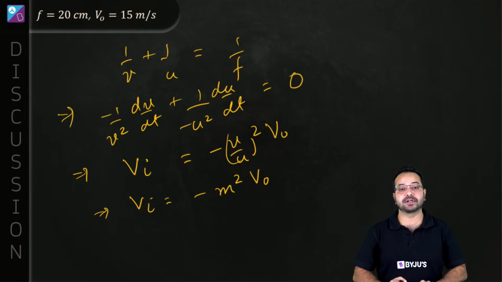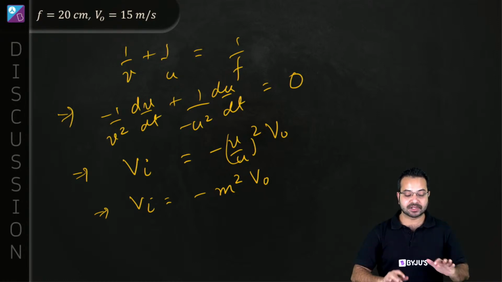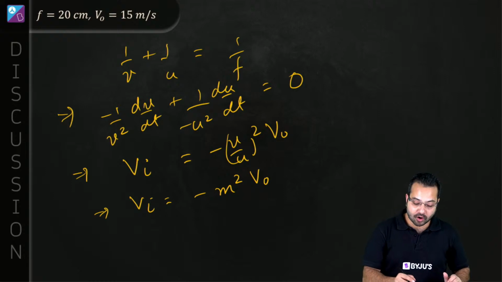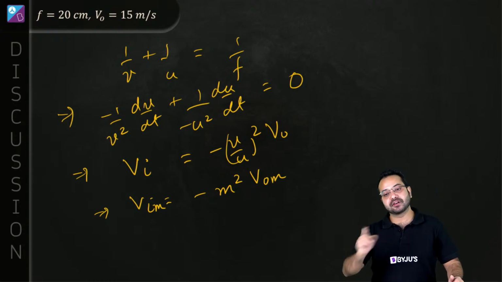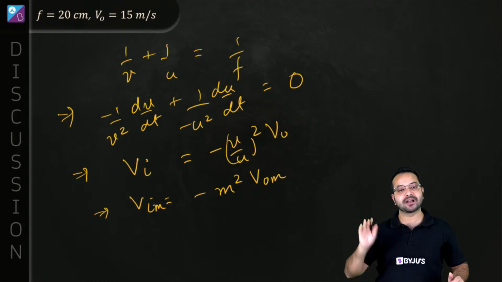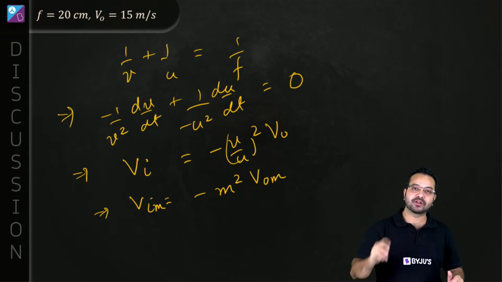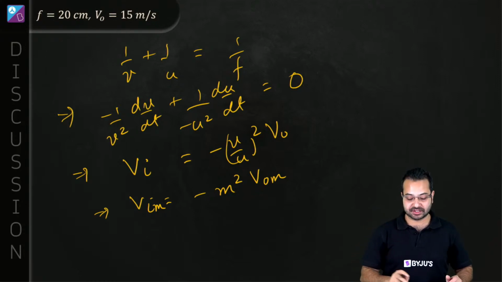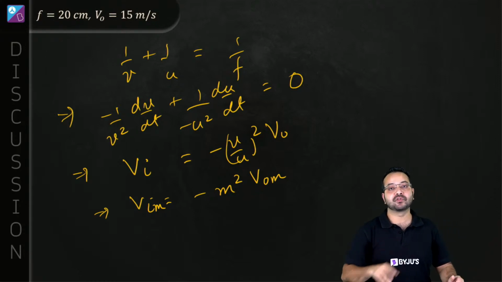But this is absolutely right, but there is something hidden in this formula. All of this has to be with respect to the mirror. If the mirror is also moving, or other things are also moving, the first thing you'll have to do is find the velocity of the object with respect to the mirror.